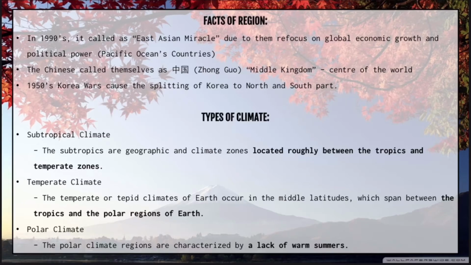The third one will be the polar climate, which is characterized by a lack of warm summer. Every month, their average temperature is less than 10 degrees Celsius. Their summers are extremely long and the winter days are extremely short, with cold summers and extremely cold winters, and the result is treeless tundra, glaciers, or a permanent or semi-permanent layer of ice. As an example, Mount Everest, which is located at the west of Tibet.